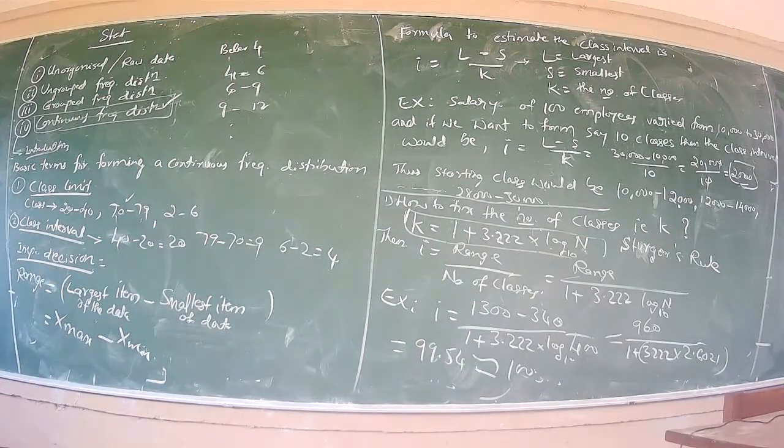What is n here? n is the number of units.